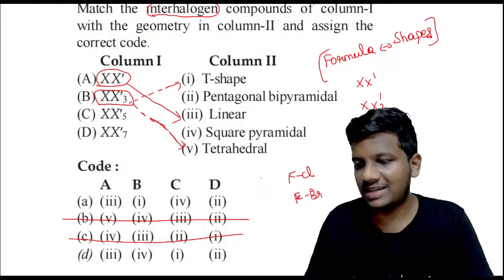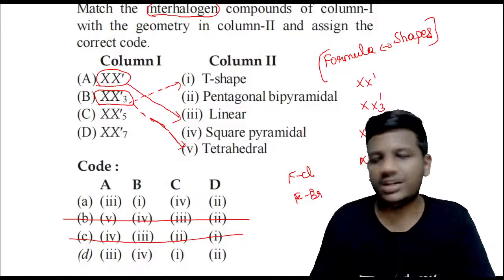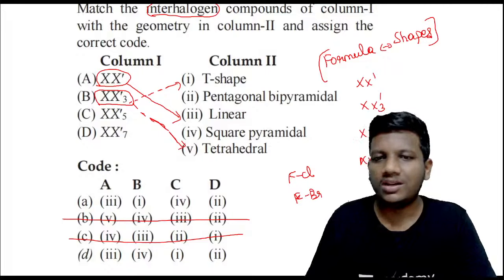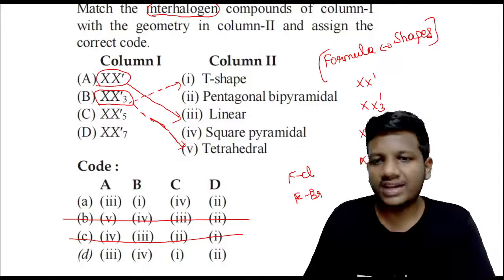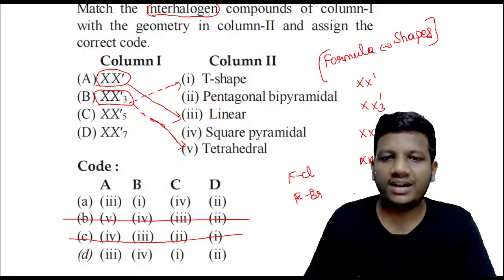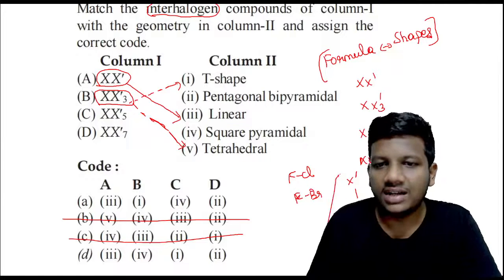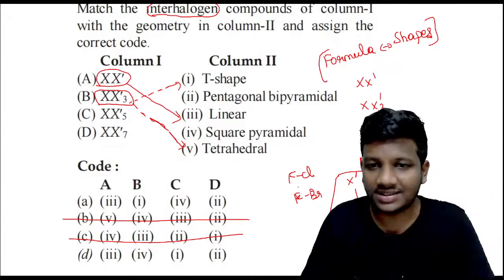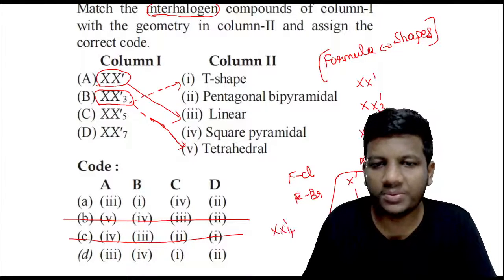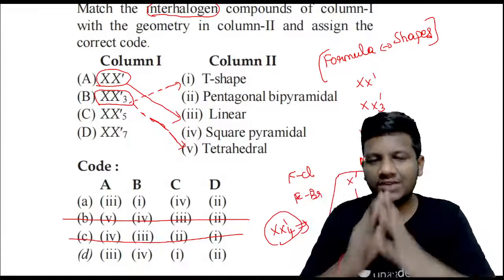So now tell me in the chat section, guys. Tetrahedral or T shape, which is more prominent? Come on, go and draw it. So X is present here. We are having tetrahedral means like this. So X⁻, the tetrahedral should be like this. For this, now tell me how many X₃ I am having, how many bonds I should have. If it is like X⁻ 4, tetrahedral is correct, because I'm having 4. I need 4, so tetrahedral will be the correct option.